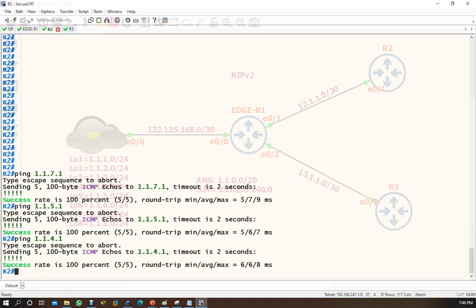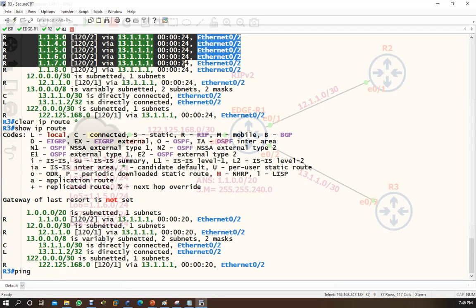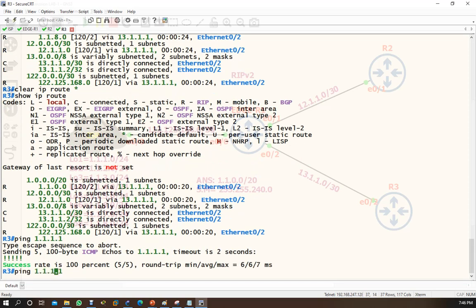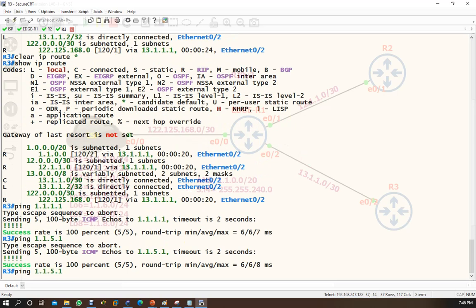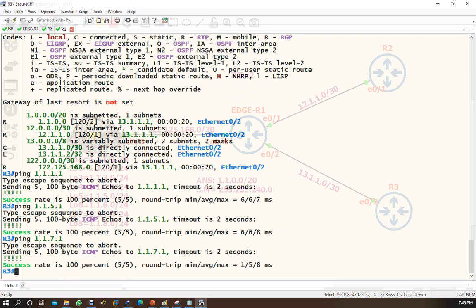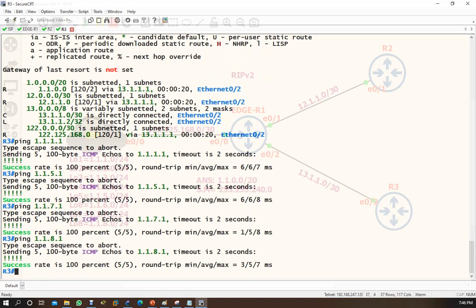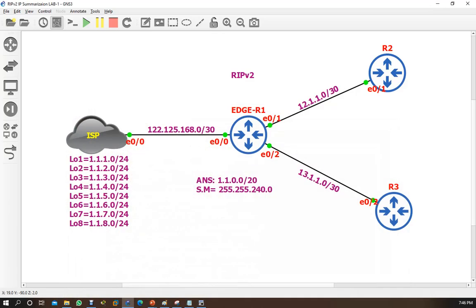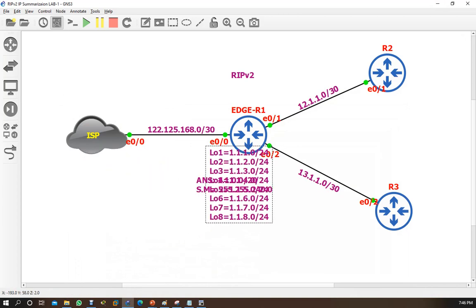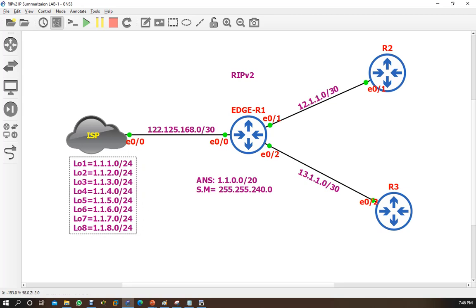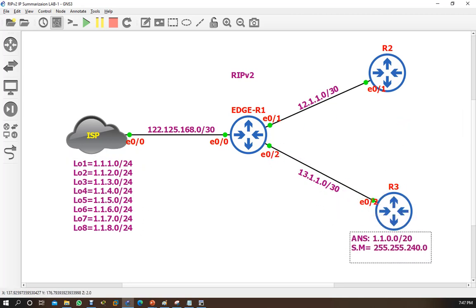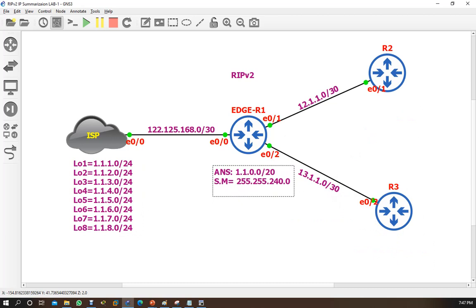Even if you come to R3 also, ping 1.1.1.1, yes, you're pinging. 5, yes, you're pinging. 7, yes, you are pinging. 8, yes, you are pinging. But if you check your routing table, you see in your routing table it is summarized. So this is the benefit of summarization in RIP: R1 is receiving multiple routes from the ISP, but when R1 transfers to his connected neighbor or branch routers, he is summarizing those routes.